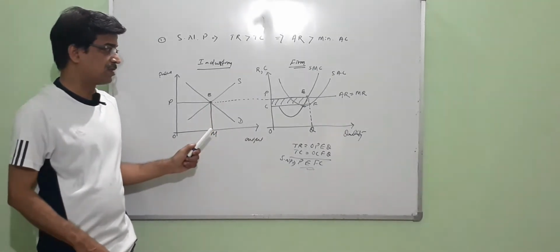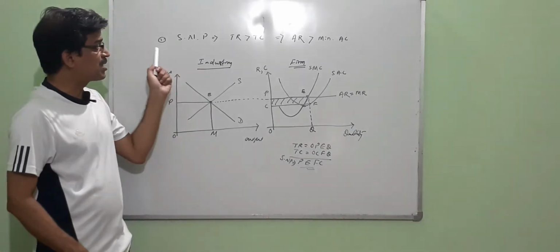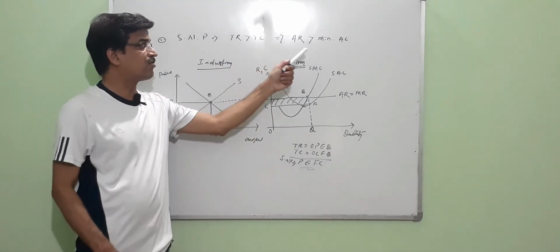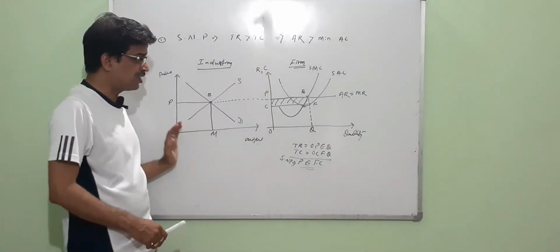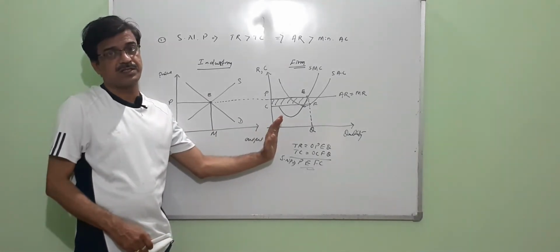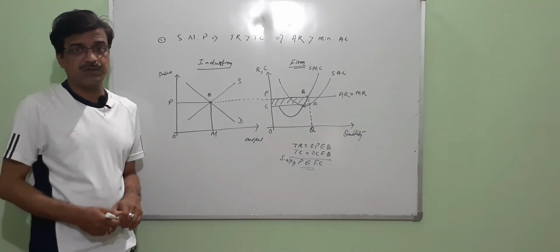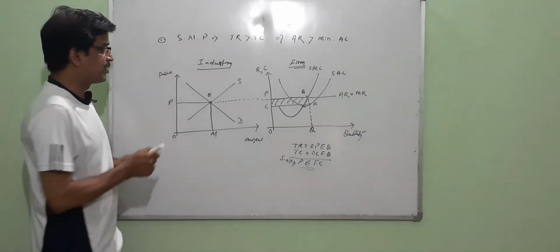So this is the first situation. While you are preparing the curve, you have to remember we have to take this particular condition: total revenue must be greater than total cost, and average revenue greater than the minimum point of the average cost curve. Considering that, we have to determine it this way. So this is the first case. Now we have to move to the second one, that is called normal profit.